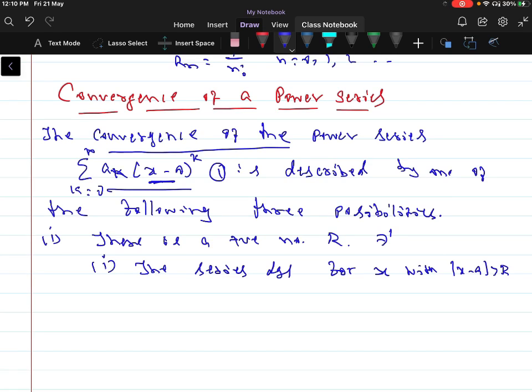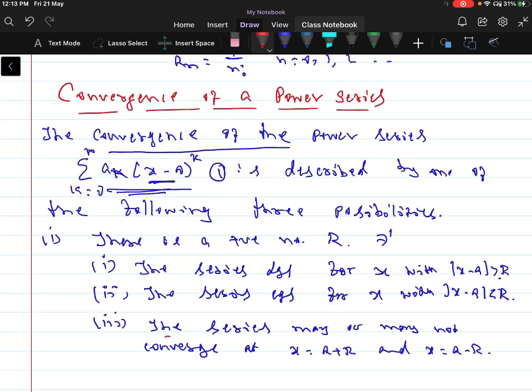For those values of x, the series diverges, and the series absolutely converges for the values of x with modulus of x minus a less than r, and the series may or may not converge at x equal to a plus r and x equal to a minus r.